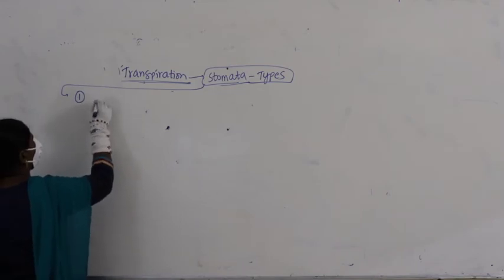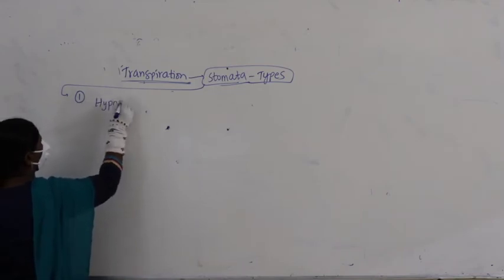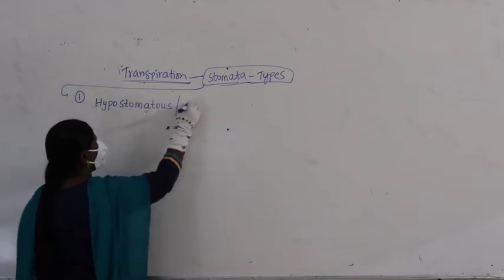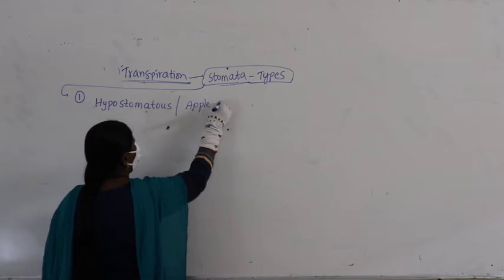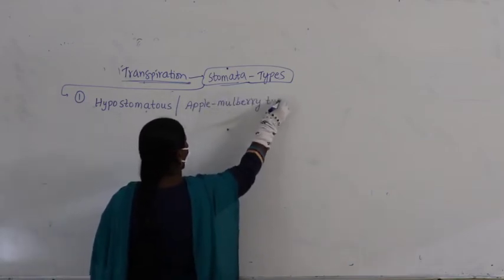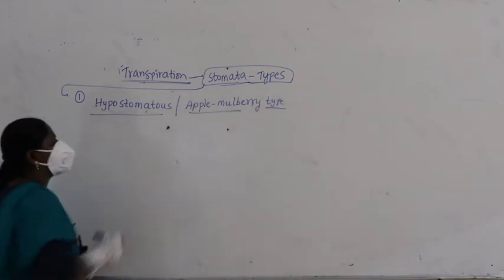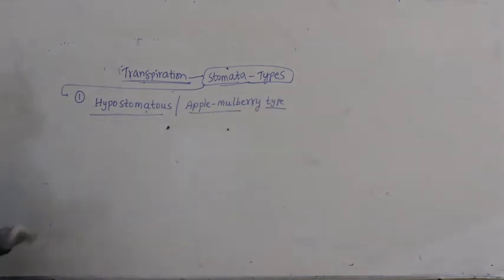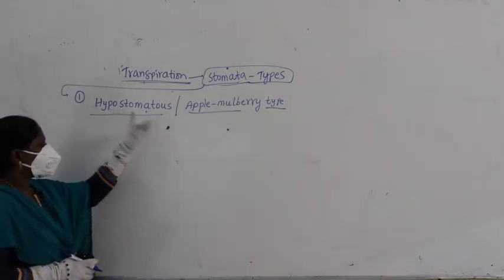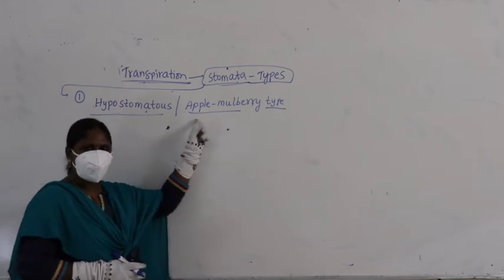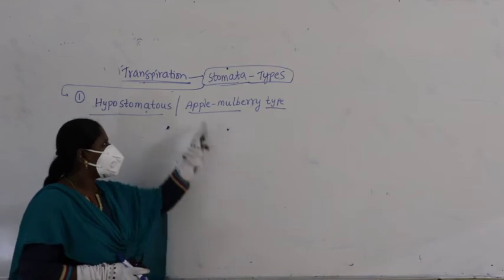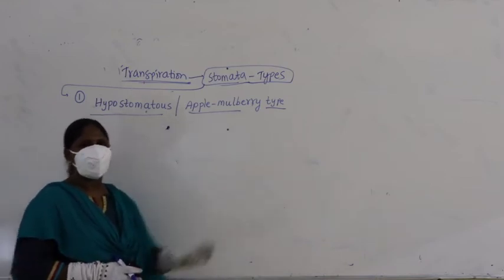What is the first one? It's called hypostomatus, as this condition is found in the apple and mulberry. So, this type of stomata is also called the apple mulberry type of stomata.